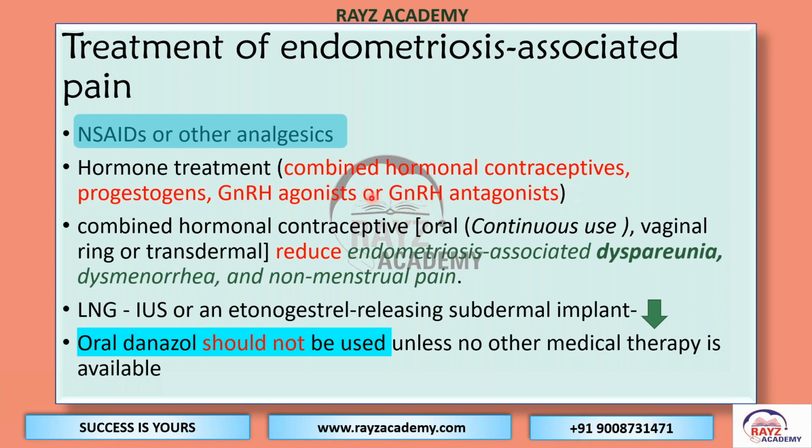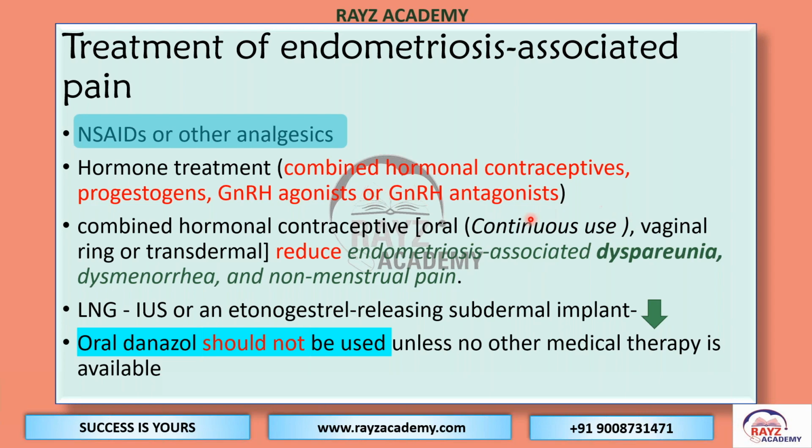If we are using combined hormonal contraceptive in a patient with endometriosis-associated pain, continuous use is recommended, because we do not want cycles to happen and further shedding of the endometrium in the endometriotic implants, which gives rise to pain.